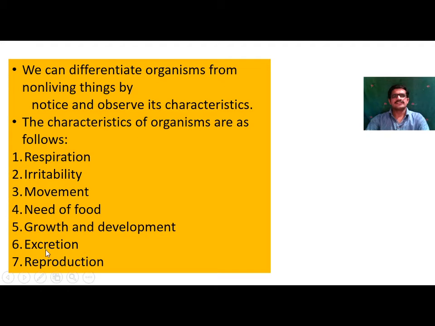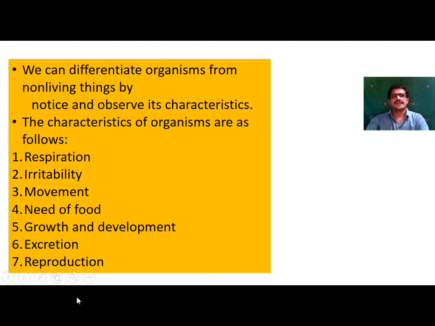Then excretion also takes place. In living animals, unwanted substances are excreted out of the cell. For perpetuation of the species, living organisms reproduce and form new young ones.